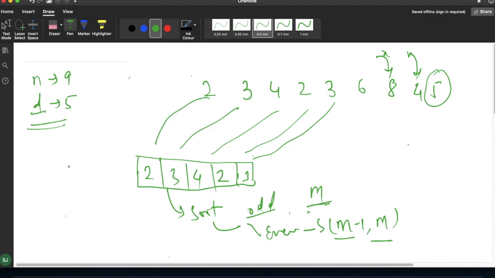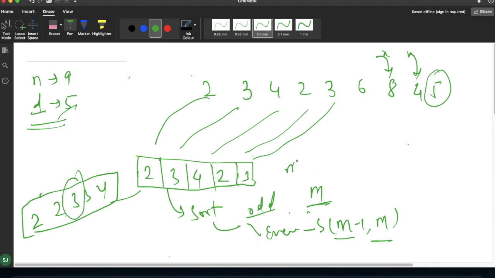value after sorting. So if after sorting, the array looks like 2, 2, 3, 3 and 4, this will be my sorted array. As D is odd here, I will pick the middle value, which is 3. So you can see here I got m equal to 3.